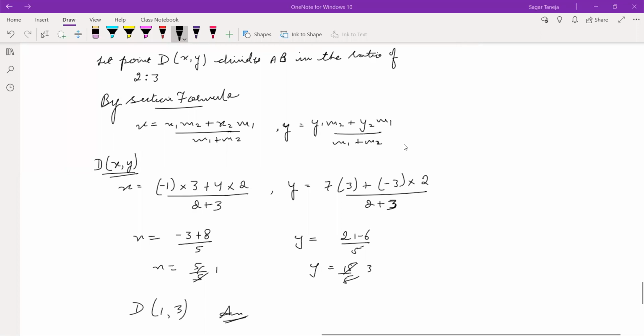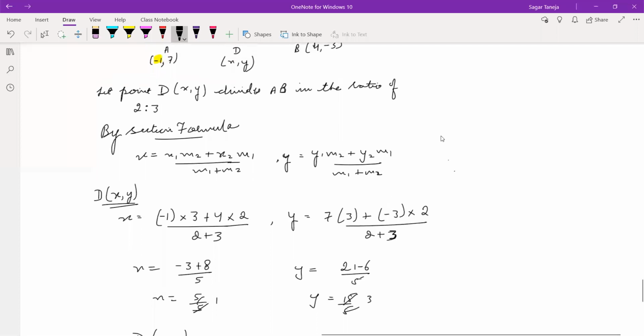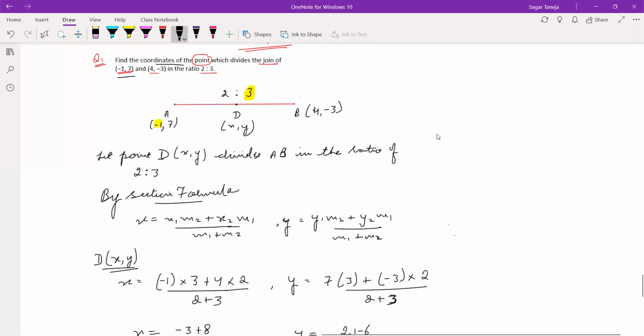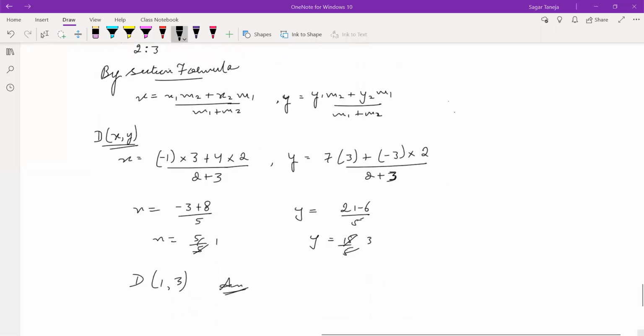Is it clear to you all? Okay. If the first basic question is clear, then the exercise will be very easy for you. This is the first and the basic question from this exercise. Now let us do one more, the second question.